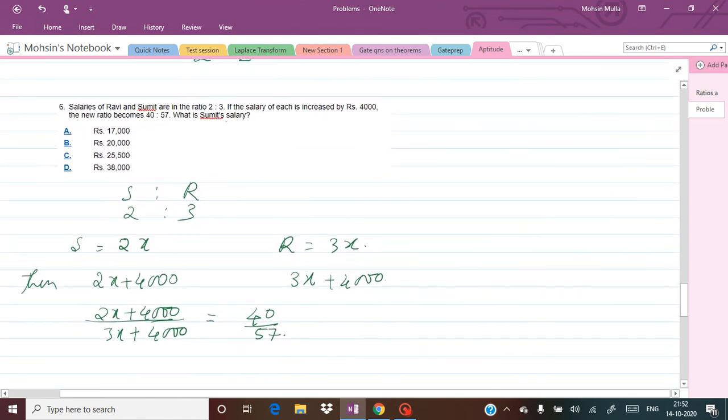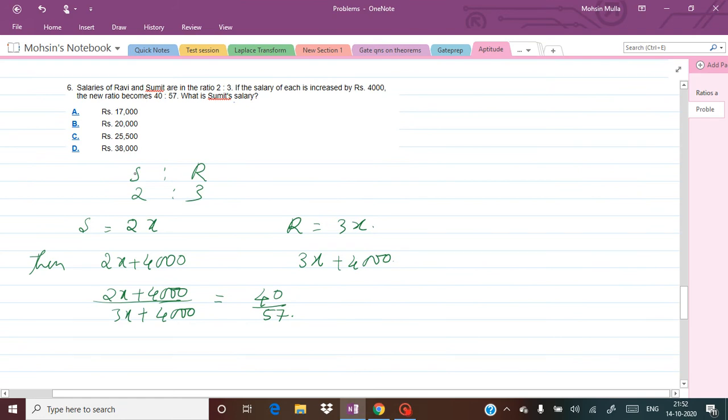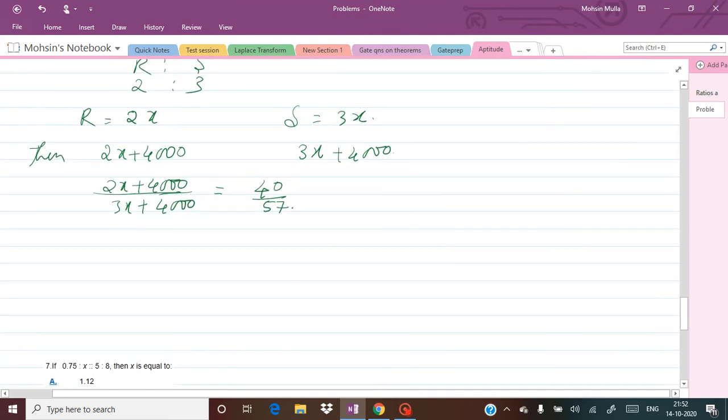Sorry, I have changed this order. First is Ravi and then it is Sumit. So we have to rearrange the terms and try to simplify this so that we can get the answer in terms of x. So let us try to simplify that.